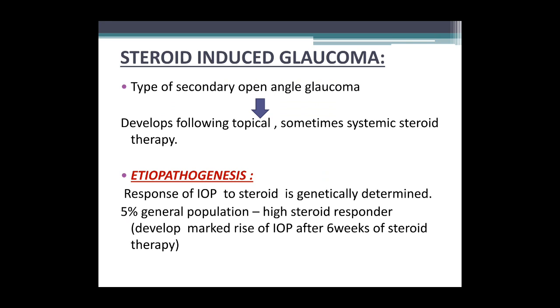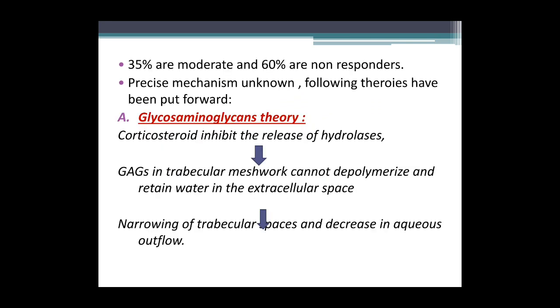Only about 5% of the general population are high steroid responders, in which they develop a marked rise in intraocular pressure after 6 weeks of steroid therapy. 35% of them are moderate responders and 60% are non-responders. The precise mechanism is unknown, but the following theories have been put forward.